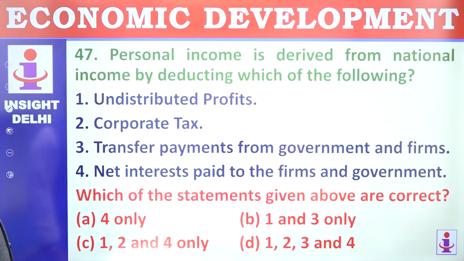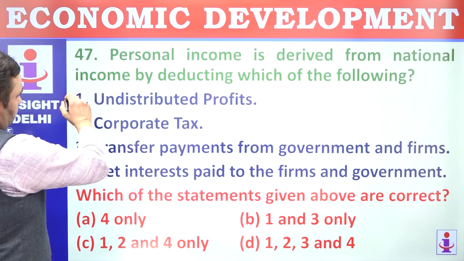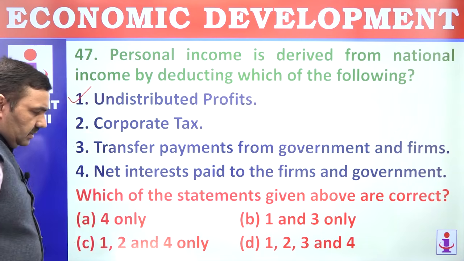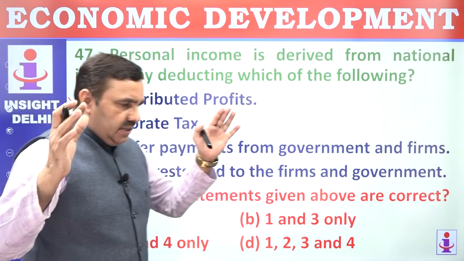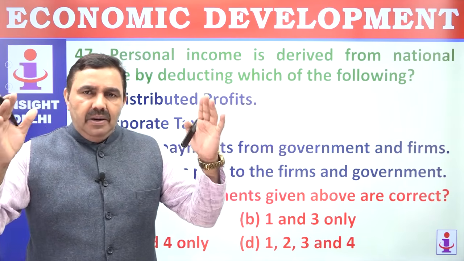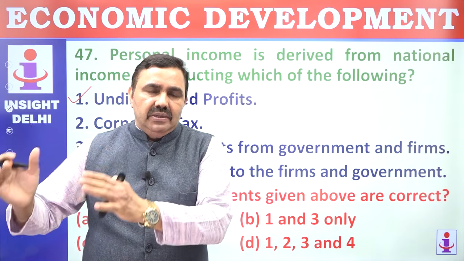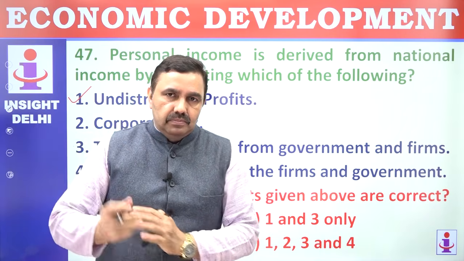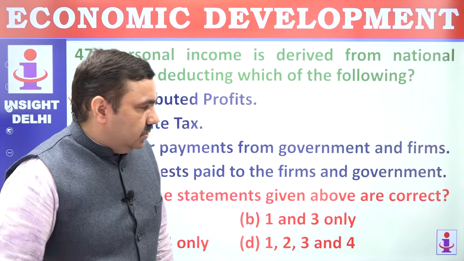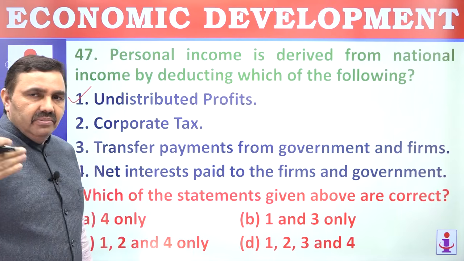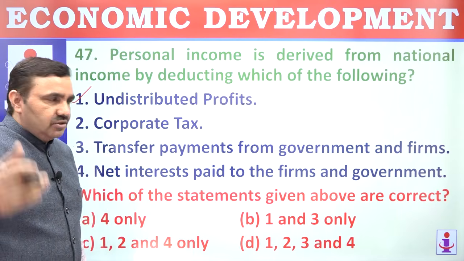47. Personal income is derived from national income by deducting which of the following. Whatever you pay to the government back, suppose there is a GDP, and a part of GDP goes to the government that is not left with the people to spend, to consume. That you have to reduce. Something that people get from the government in terms of subsidies and assistance, that has to be added.